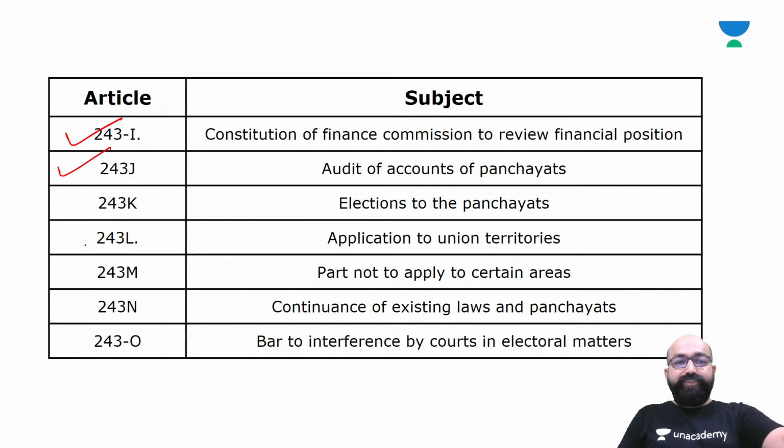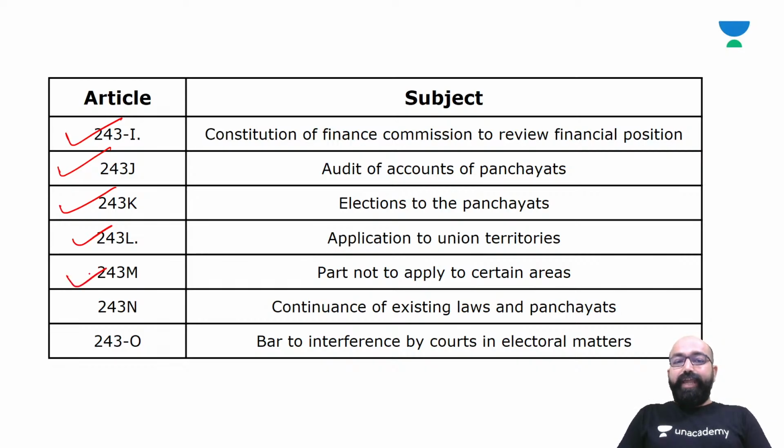Article 243J, audit of accounts of panchayats. Article 243K, elections to the panchayats. Article 243L, application to union territories.